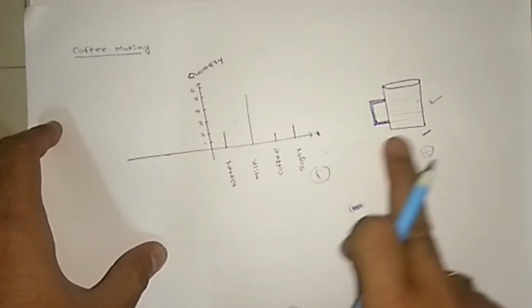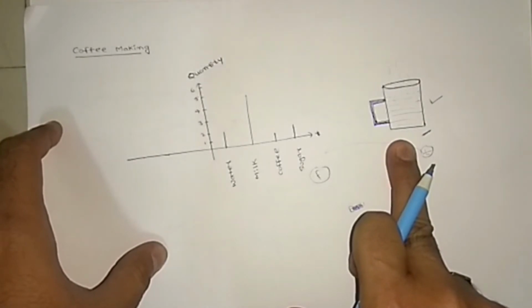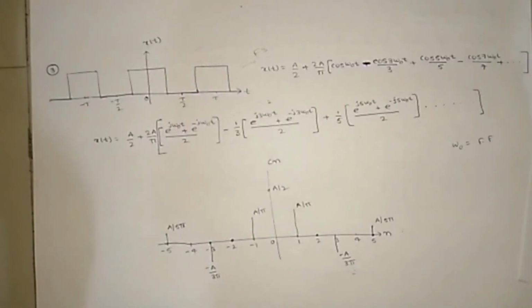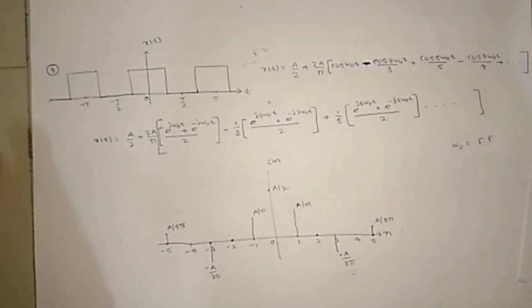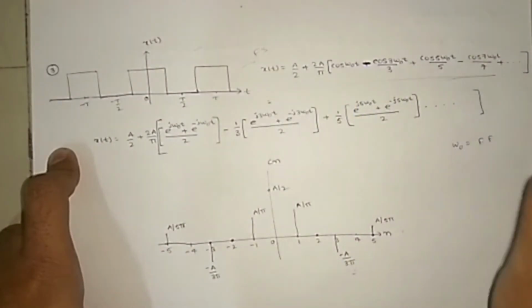If you make any changes, you will find a different type of coffee. This is the basic concept of the Fourier series. We do all this mathematically, but how we get this equation, and from there how we draw it, is what was introduced by the Fourier series.